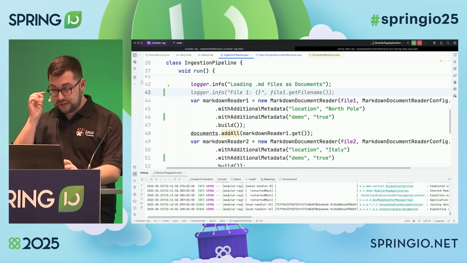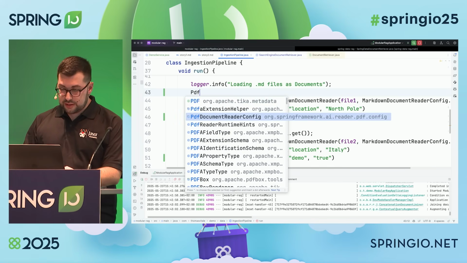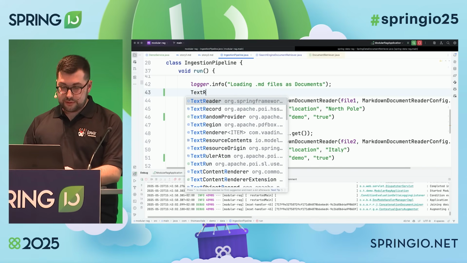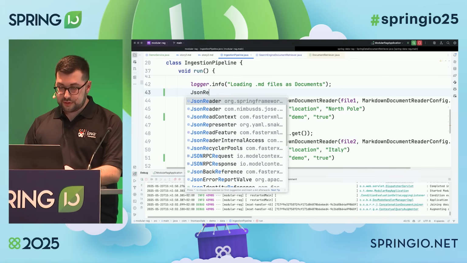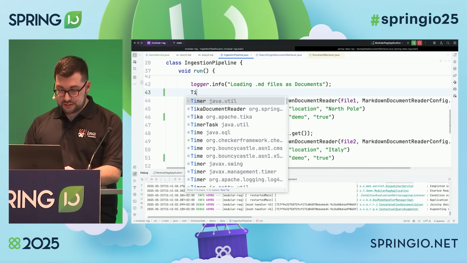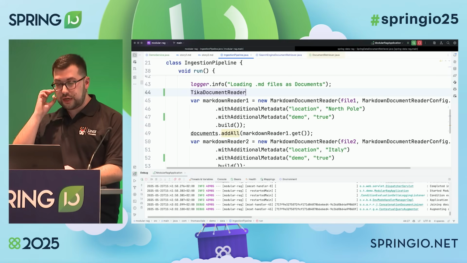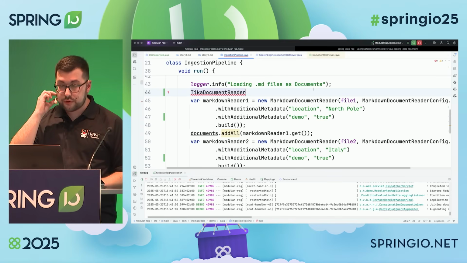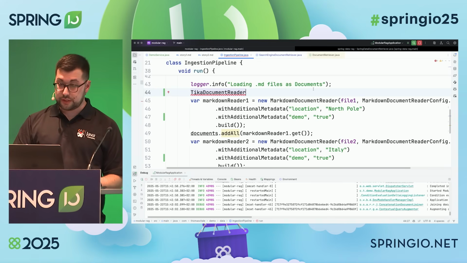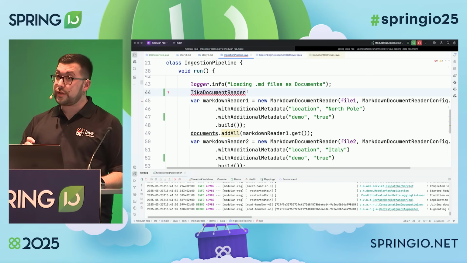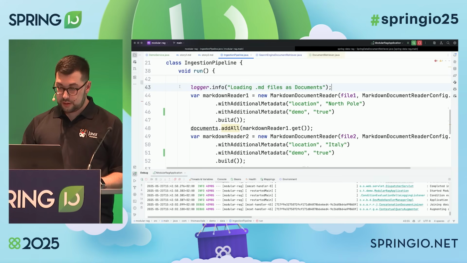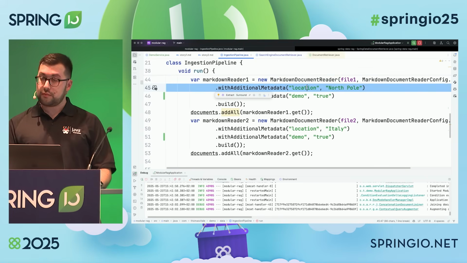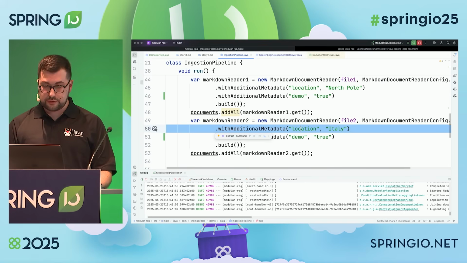If you're using a PDF document, there is a PDF document reader, there is a text document reader, there is a JSON document reader, there's also a Tika document reader. This is really nice because it supports lots of different formats, so you can use maybe a Word document or a PowerPoint or a spreadsheet, and it will extract all the information from that document for you. All right. I'm reading those documents. I'm also providing some metadata. I'm going to show why in a minute.